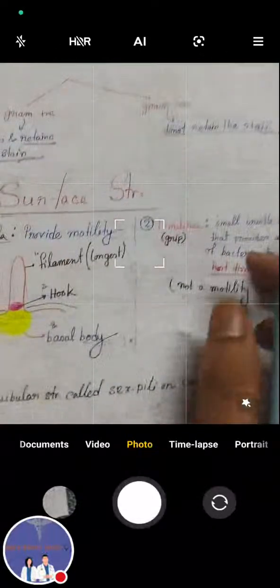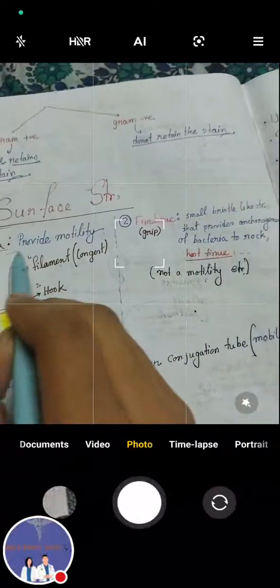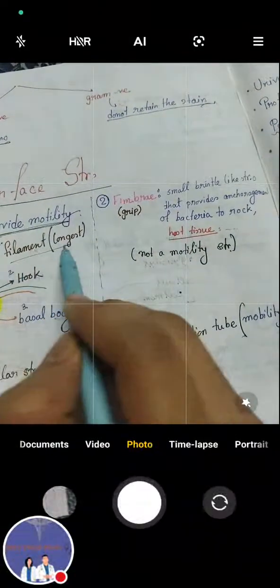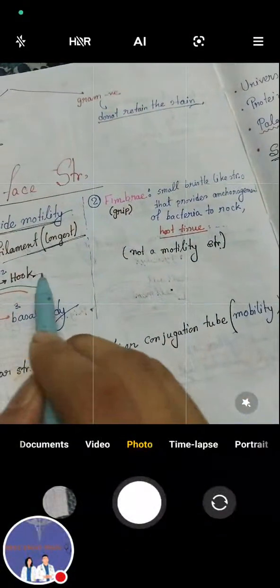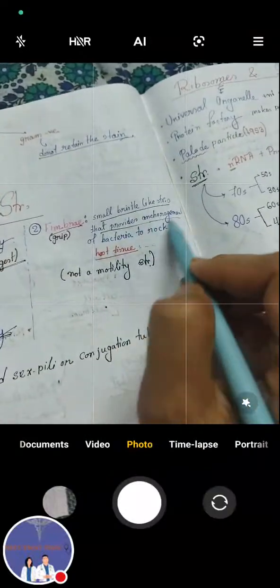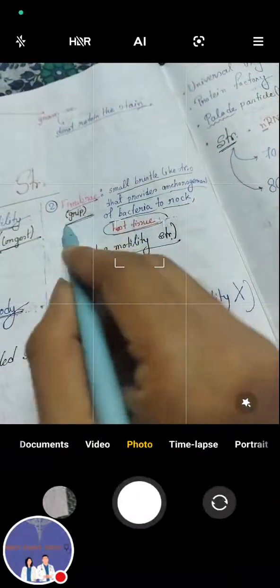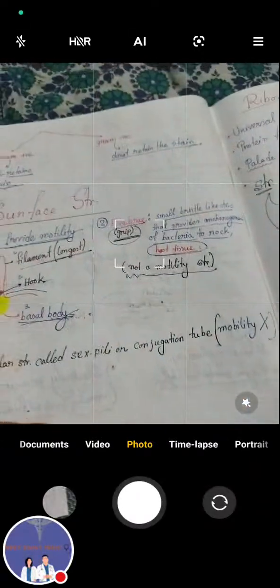Now let's talk about surface structures. First is flagella, which provide motility. This is the filament, the longest part. This is a hook structure. This is a basal body. Second is fimbriae, small bristle-like structures that help the attachment of bacteria to host tissue. Fimbriae are not a motility structure. Flagella is the example of a motility structure. Fimbriae is a grip.